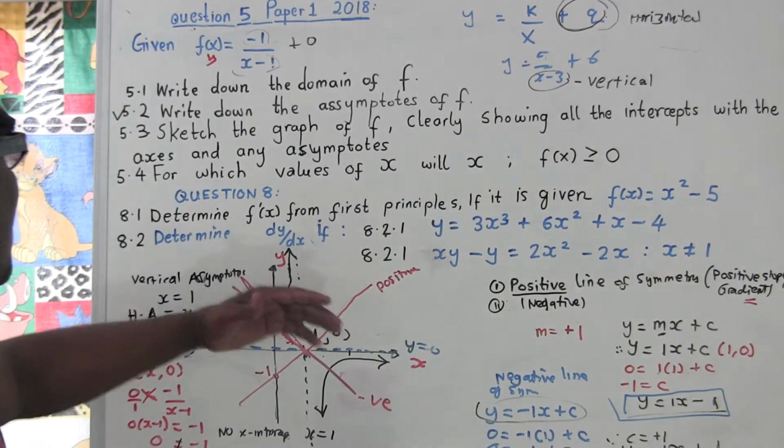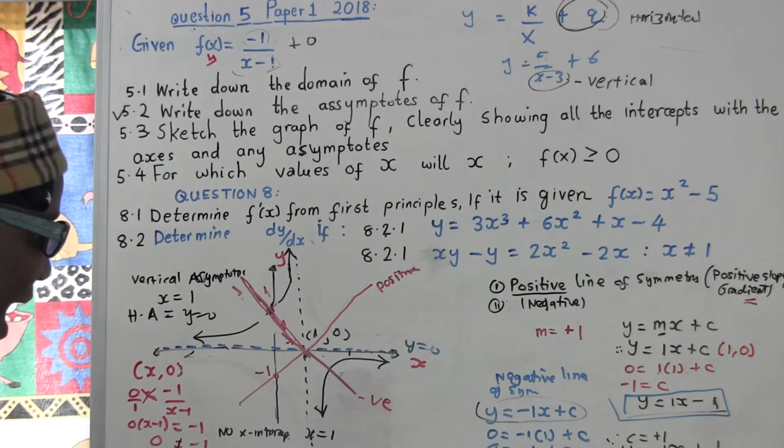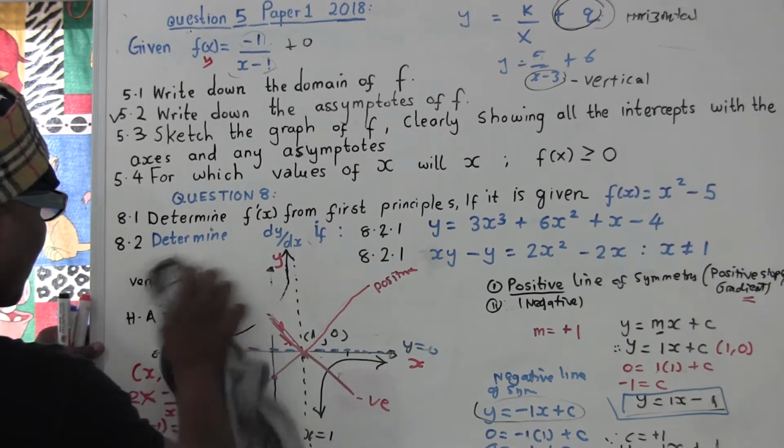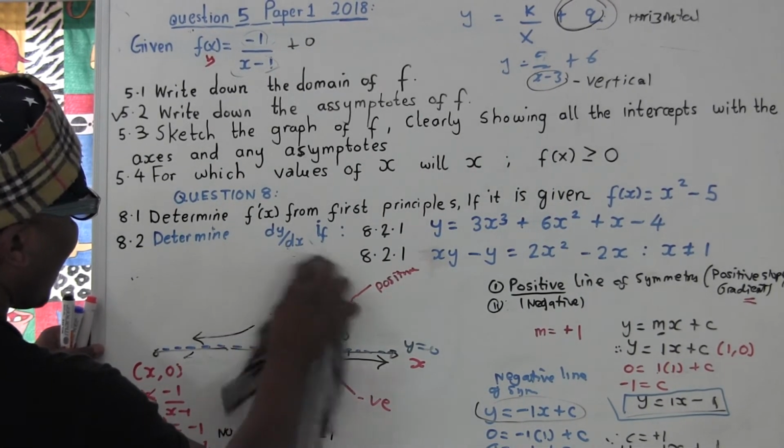So now I'm going to erase this one. We go to equation number 2, calculus. You know what I'm saying? Let me just erase this. We're done with this part, man. Okay, cool. Now let's go for calculus here. Quick.